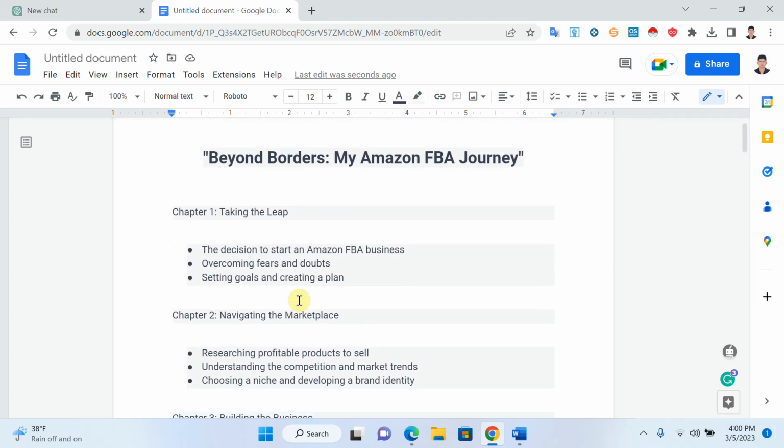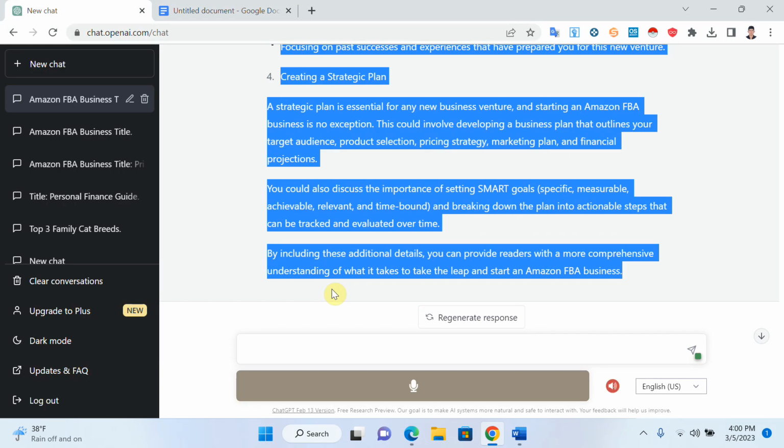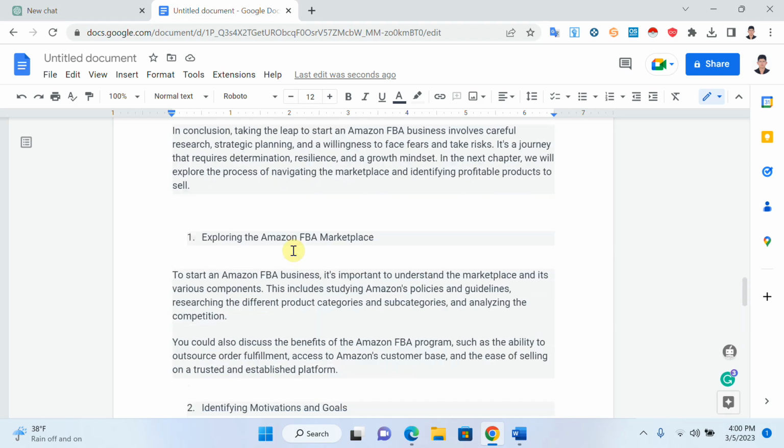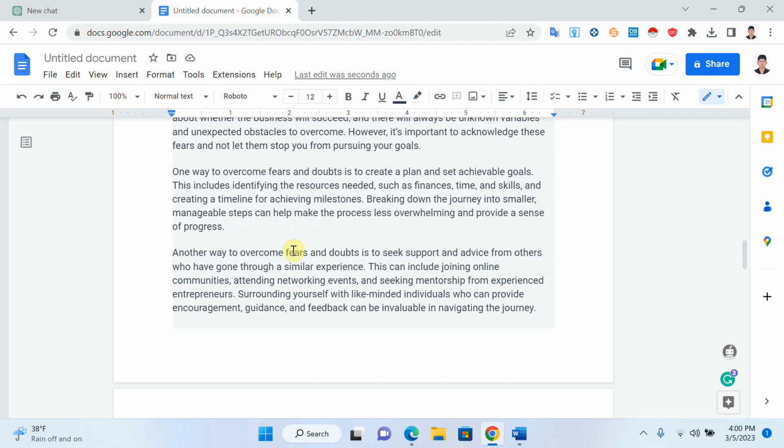If you want more detail about this chapter, you just write again, I need more detail, and it will give you more detail. So you can complete your 5 chapters like that, and it's so easy. In a few minutes I wrote 1 chapter. But if I want more data, I can just expand it more and more, so I will have more detail, and then I can write a very good book.